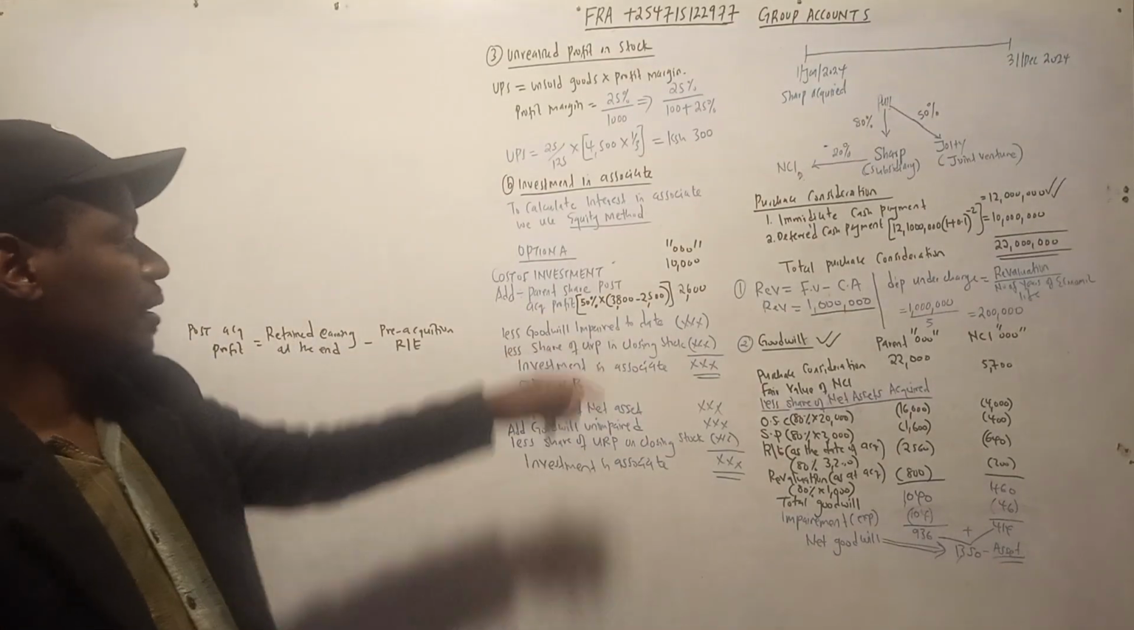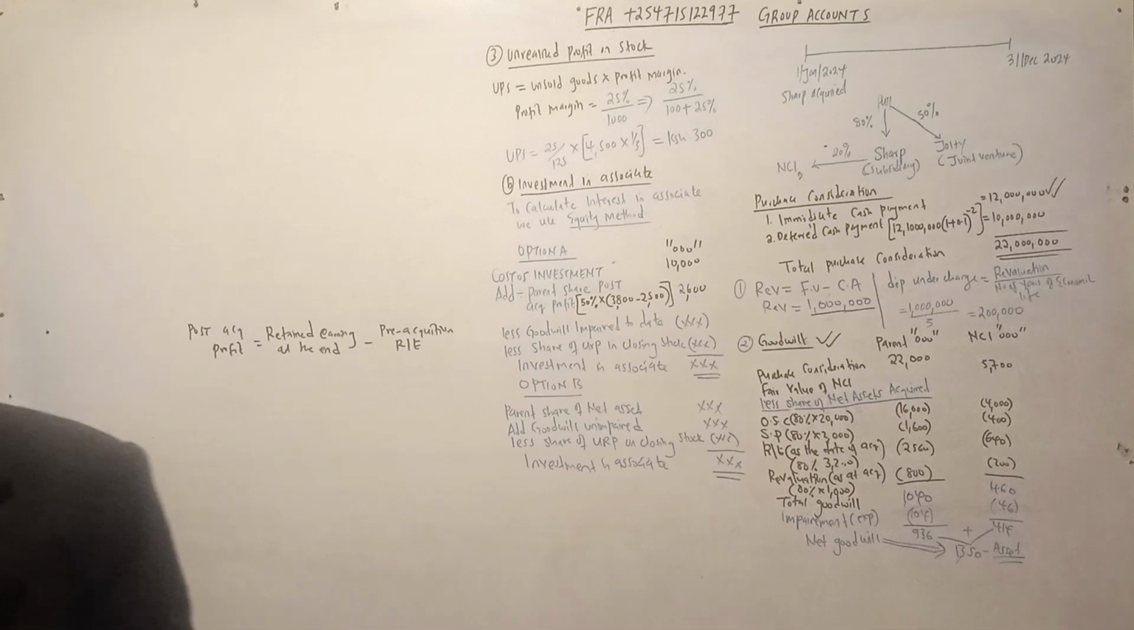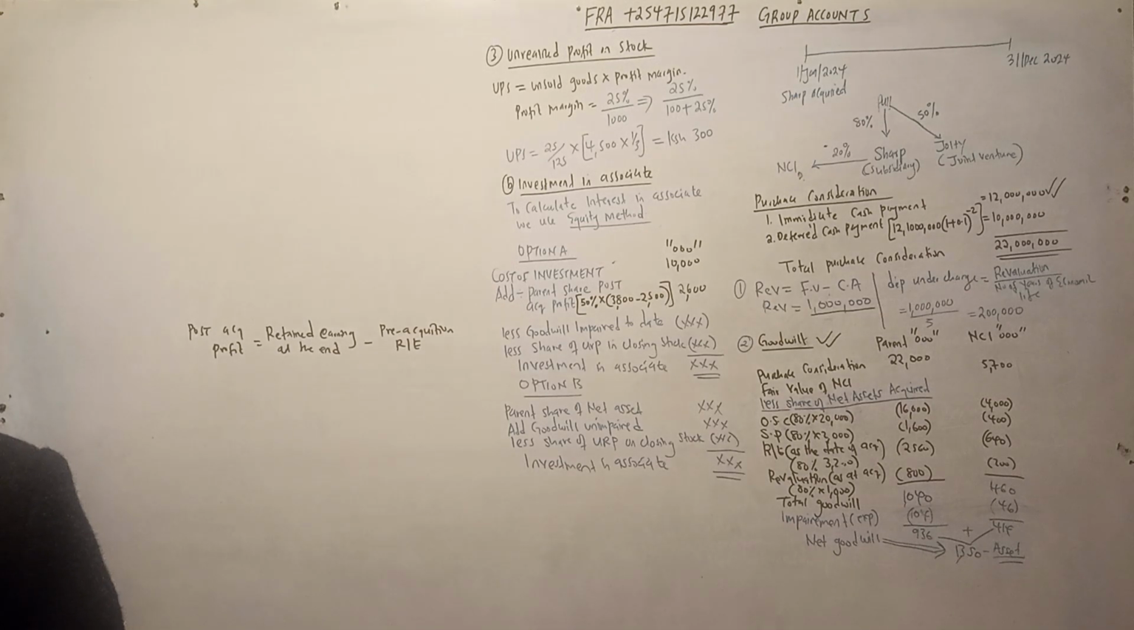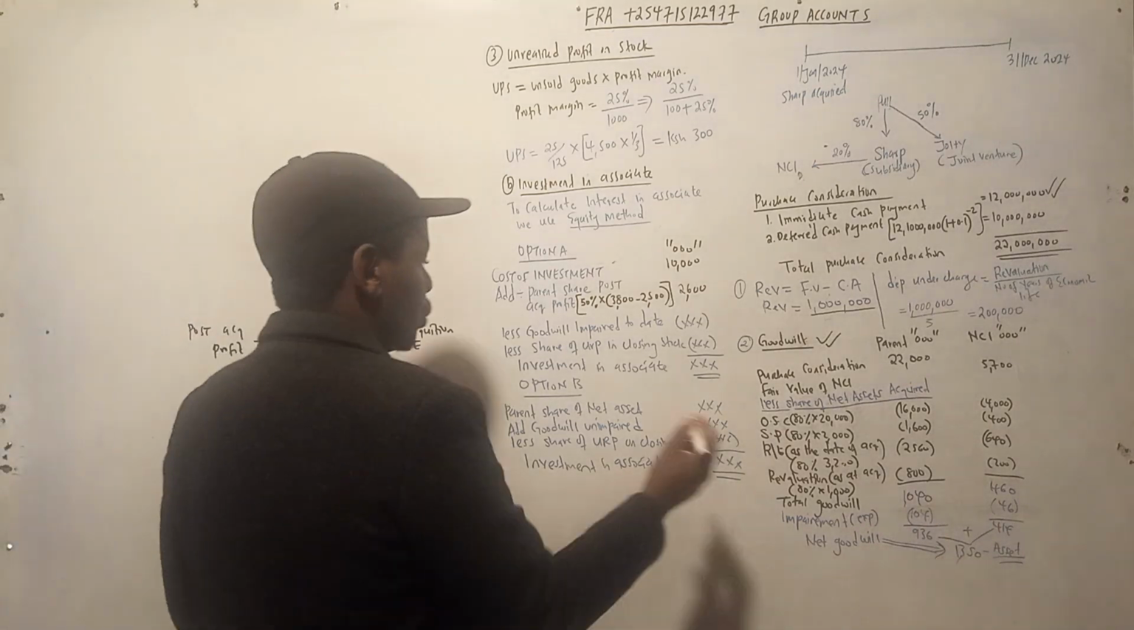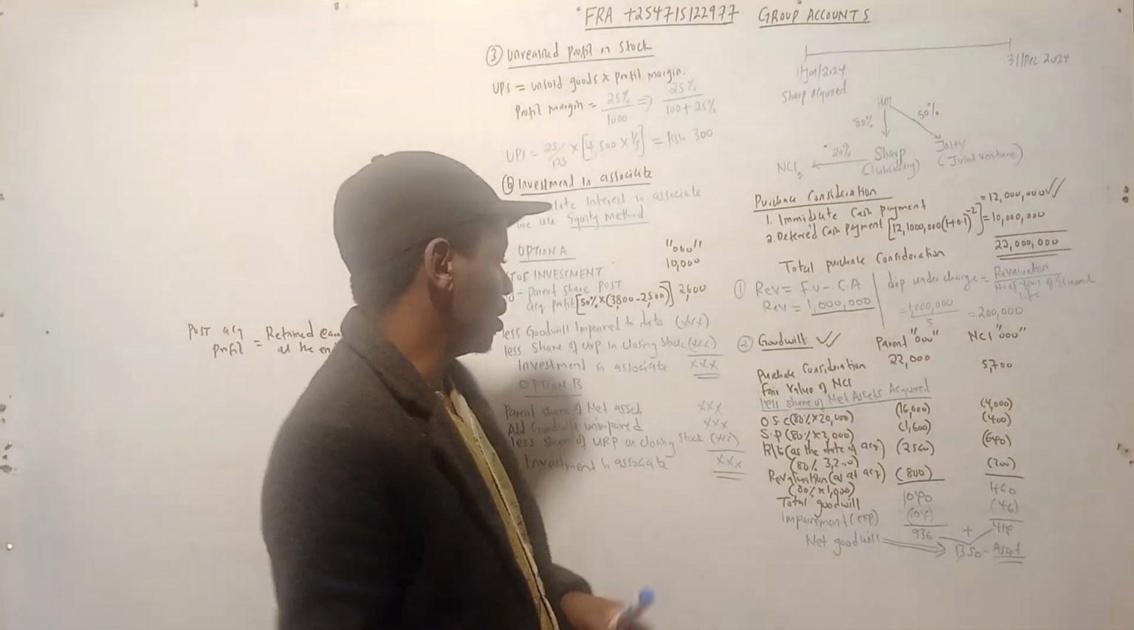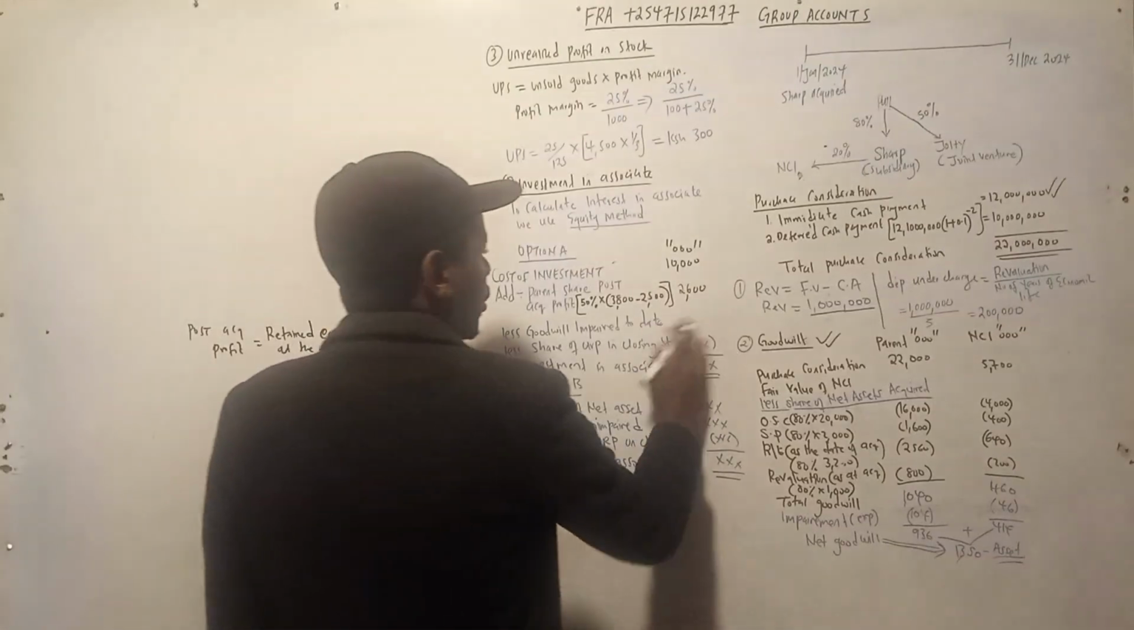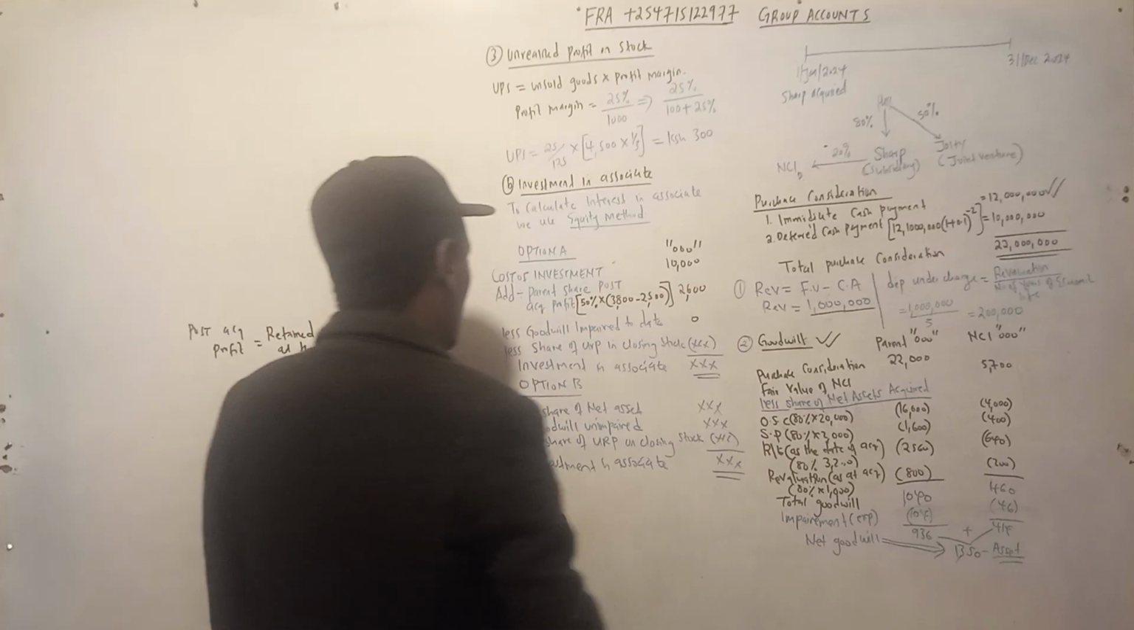Less the goodwill impaired. That is information number 4. They said the impairment review performed on 1st December 2024 revealed that the goodwill arising from the acquisition of Sharp Limited had an impairment of 10%. The interest in Jollity was unimpaired. So for Jollity there is no impairment, so it is 0. For Sharp, it was 10%.